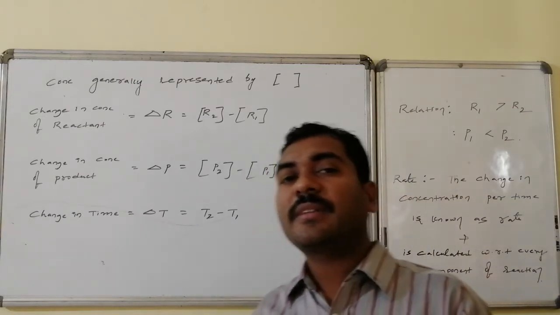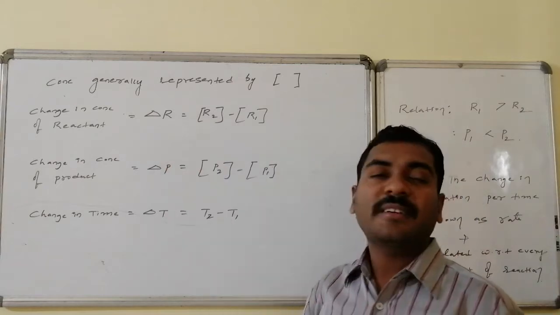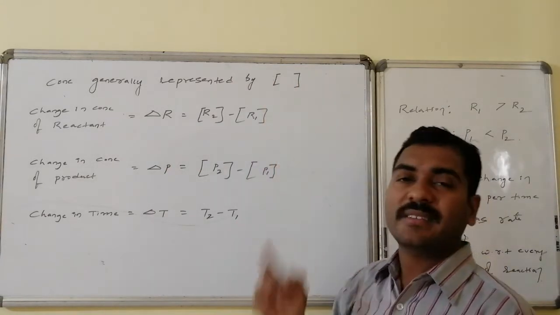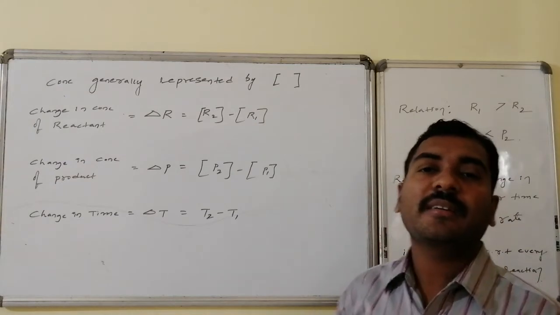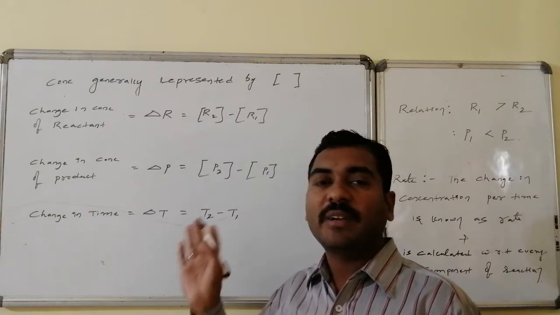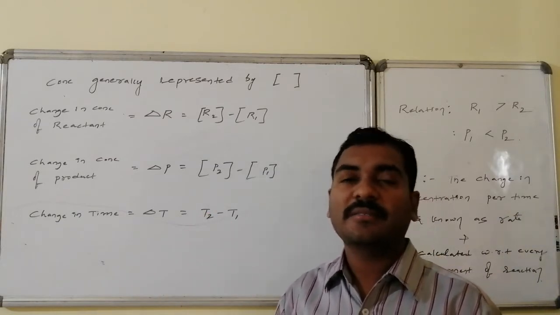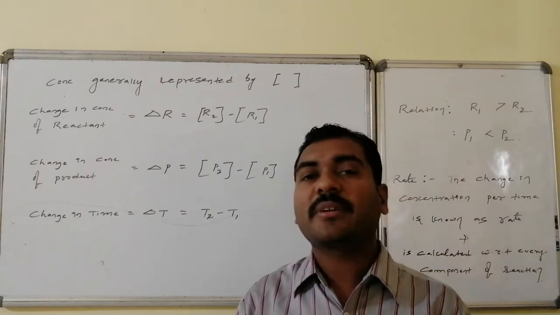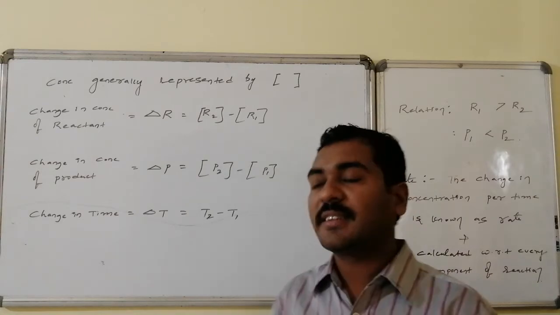For the rate of reaction, concentration is generally represented in terms of square brackets. Within the square brackets, we keep the corresponding component of the chemical transformation. If it is a reactant, we keep it as R. If it is a product, generally we keep it as P. Whereas if it is a specific component, suppose ammonia, NH3 is written.